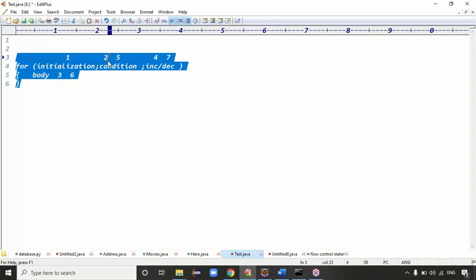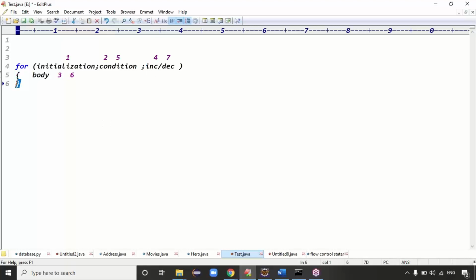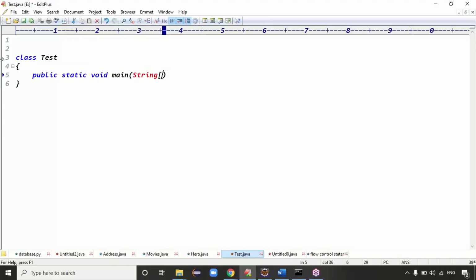So for: initialization, condition, increment or decrement part. Guys, let me write the code for that. In Java, the class is called Test. You can define the main method. What is the syntax of the main method? public static void main, and you can write the String array args. Open this, close this.